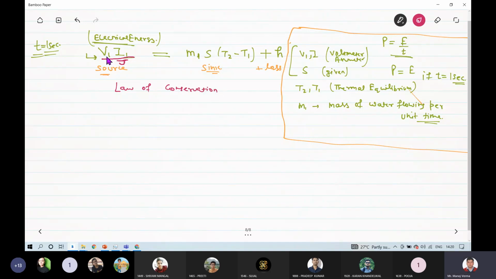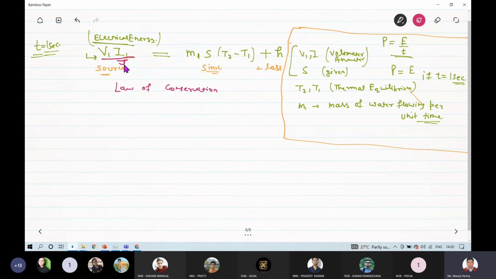The units of this V1 I1, that is electrical energy, were joules, and the units of this heat energy absorbed were calories. So if we want to relate these things, we have to divide this V1 I1 by our mechanical equivalent of heat.